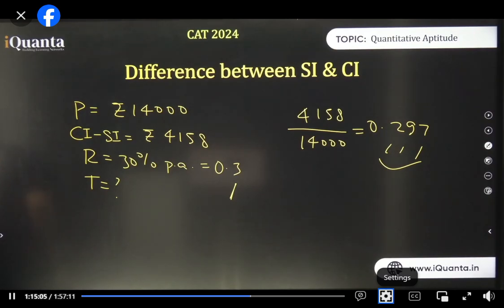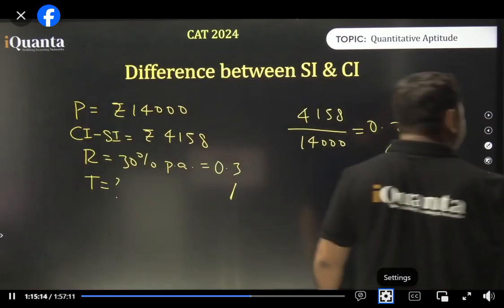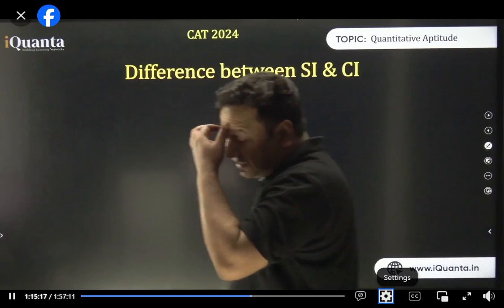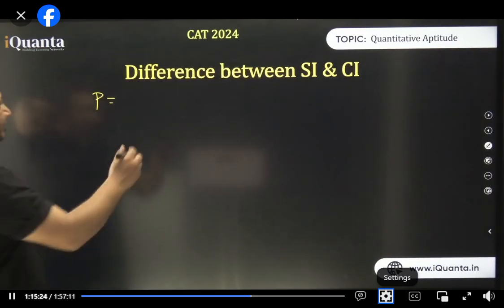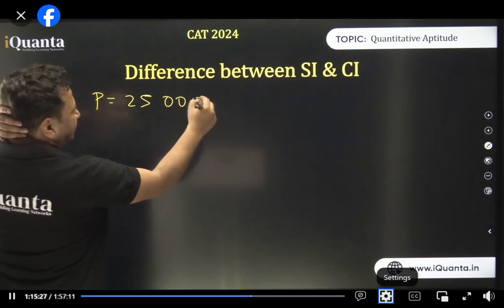Okay, so now, I'm making the questions on the fly and thinking it out loud. I just want to make a very difficult question that you have to solve in less than 5 seconds. Principal, let me go to millions now. 25 millions kar lete hain, 25 million. 1, 2, 3, 4, 5, 6 zeros.